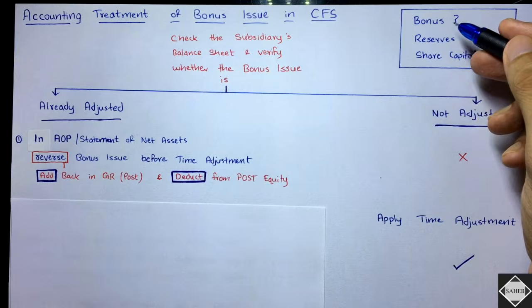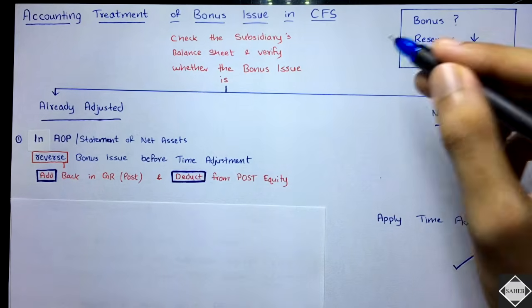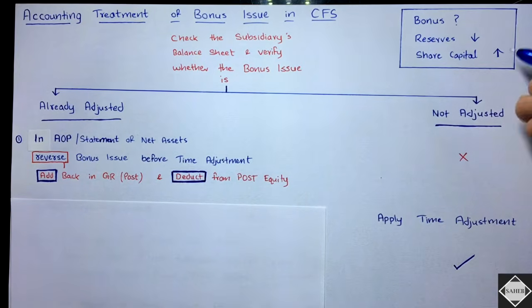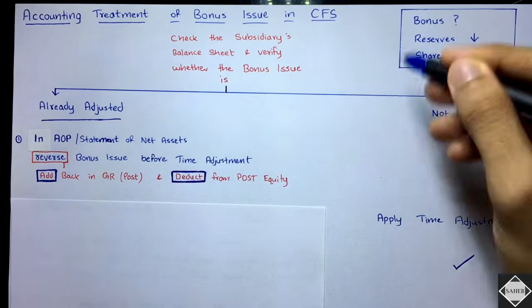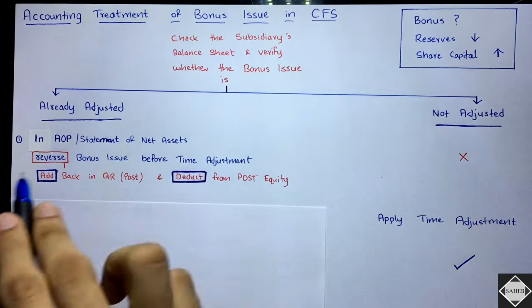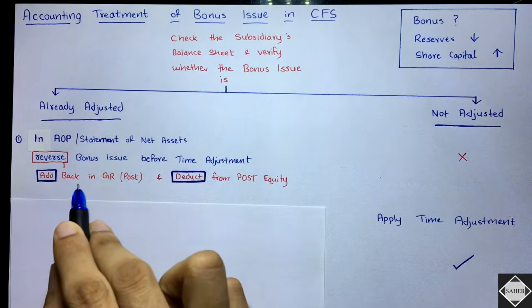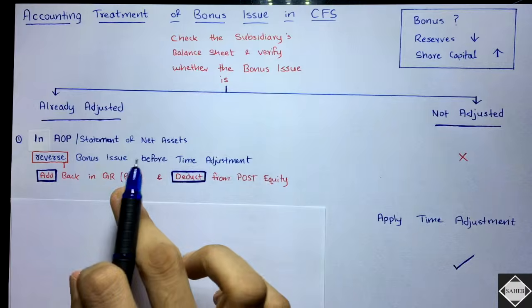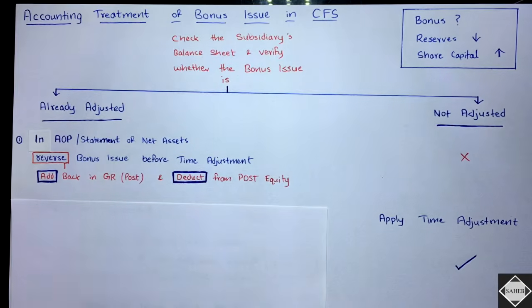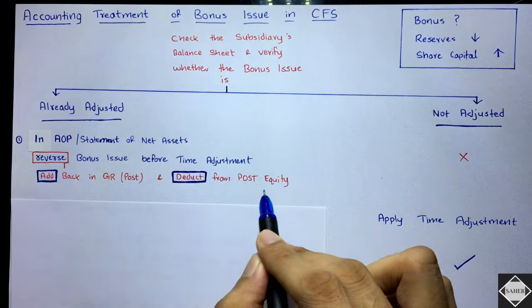So reversing the bonus means what you have to do? You have to increase the reserves and decrease the share capital. Opposite of this. See here, reverse bonus issue before time adjustment. That means we have to add back in general reserve in the post column. We have to increase the post general reserve, because mostly the bonus is given out of general reserve. So that's the first priority, you can say. Actually it's not, but yeah, you can say. So add back in general reserve and deduct from the post equity.